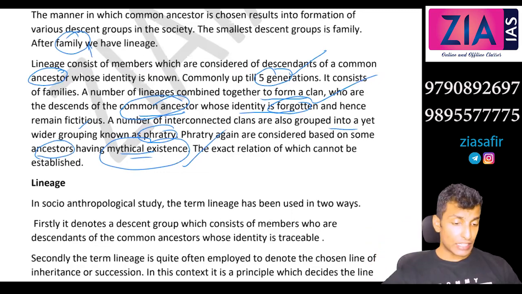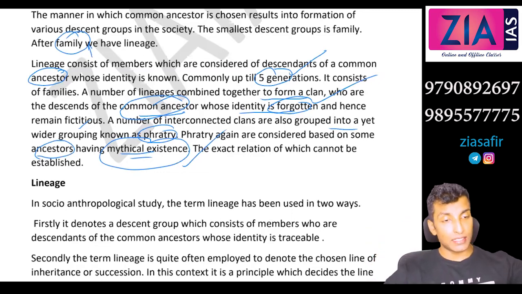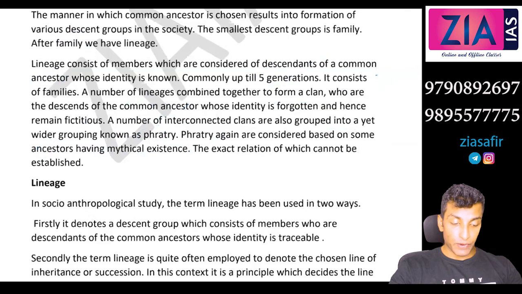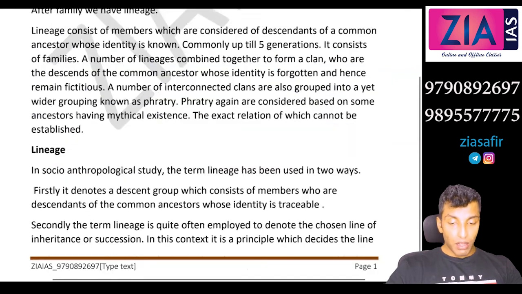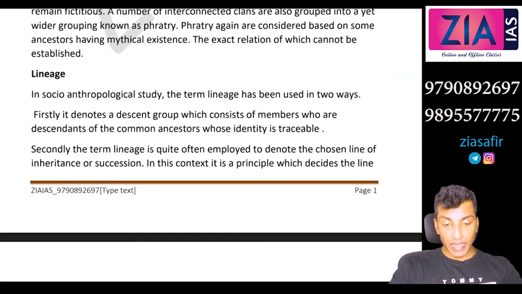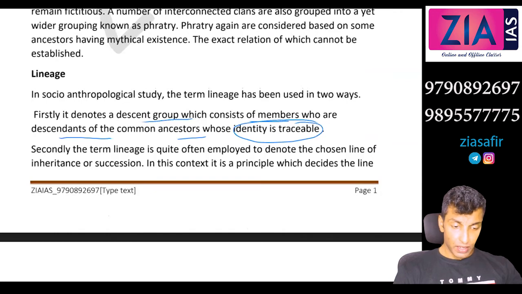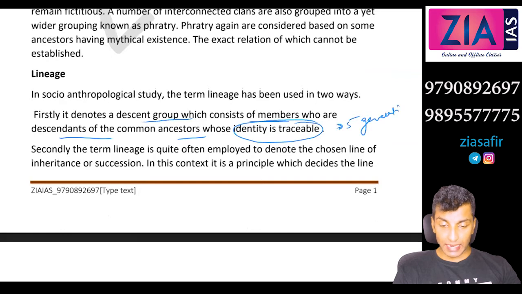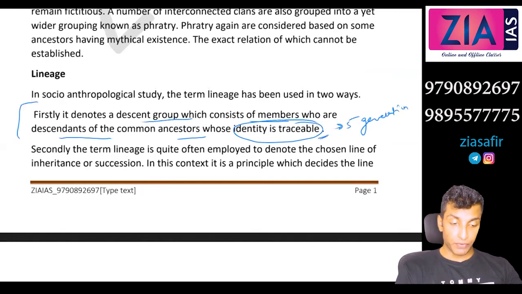So the question is actually lineage and descent. When we discuss lineage and descent, within descent also lineage will come. So that is one aspect. The second aspect of lineage we need to discuss now. In socio-anthropological study, the term lineage has been used in 2 ways. Firstly, it denotes a descent group which consists of members who are descendants of a common ancestor whose identity is traceable. So that is the first case. We have discussed up to 5 generations, exactly the same thing as what we have written in this paragraph.